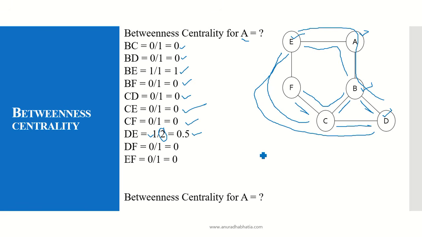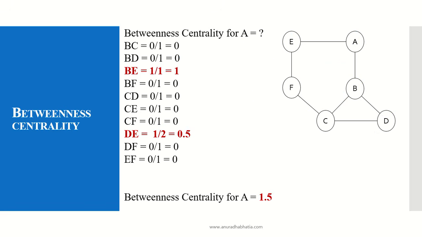D to F, A does not come into picture, so the value is 0. E to F, there is a direct path, A does not come into picture, so 0. So betweenness centrality of A is B to E and D to E, so it is 1 plus 0.5, so the answer is 1.5.